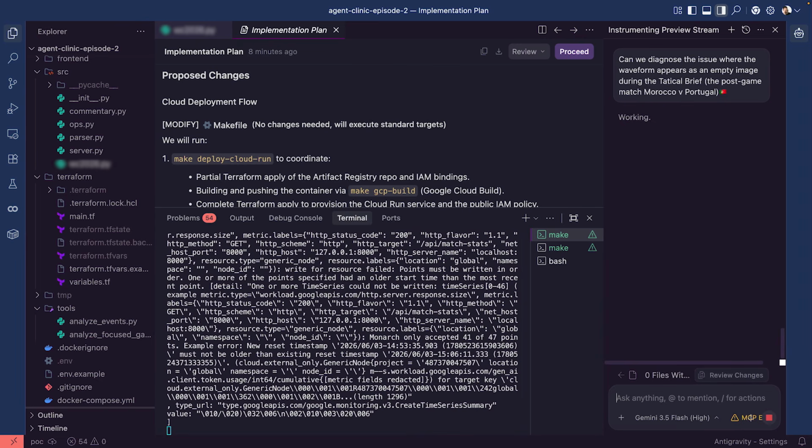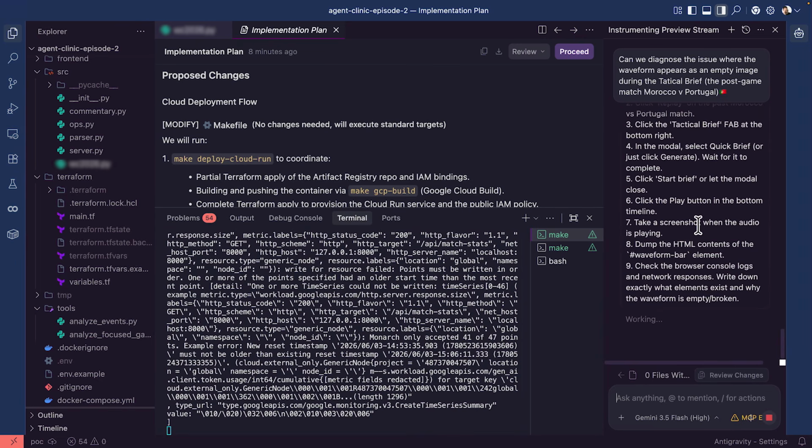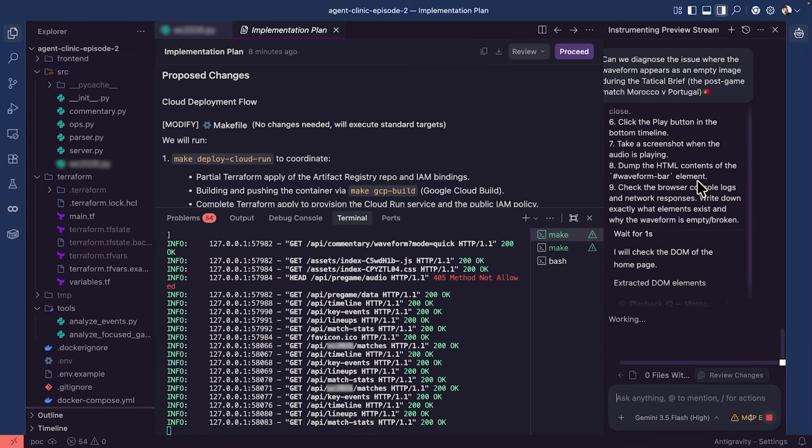It looks like the agent is having a little trouble diagnosing the problem. So maybe we need to reprompt it and be a little bit more specific. All right, so by reprompting and giving a little bit more direction and applying our web development expertise and experience, we can refine where the agent searches as it goes through the process of diagnosing this. Looks like it's doing something weird with the audio here. Yeah. Let's diagnose what's happening. So it identified the waveform element, and it was trying to extract that content.